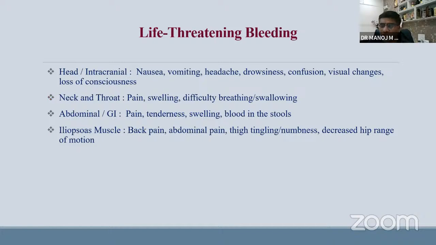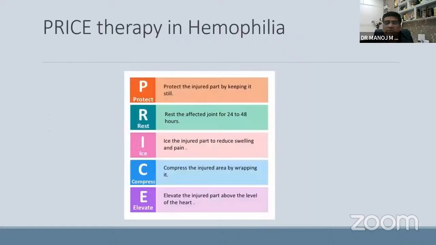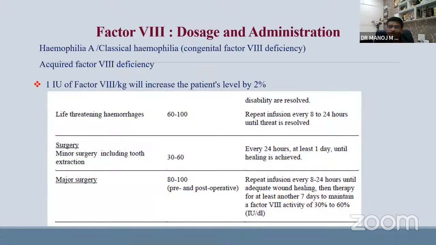They can have life-threatening bleeds also, where they can have intracranial bleeding, neck or throat bleeding, abdominal bleed or iliopsoas bleed. That is why for these patients, whenever they come, we need to go by PRICE therapy, where we protect the injured joint, rest the affected joint, apply ice, compress and elevate that joint. It helps in initial therapy, and immediately they need to be given factor 8. If it is available, it is the therapy of choice. If not, maybe cryoprecipitate or plasma can be given.